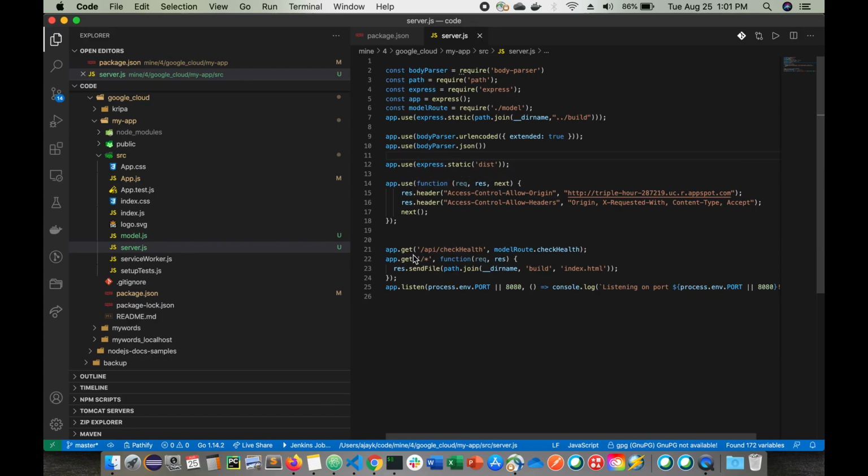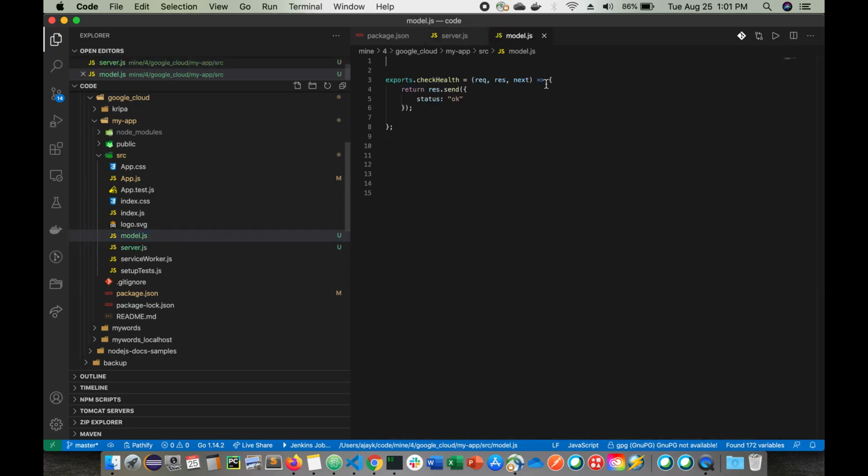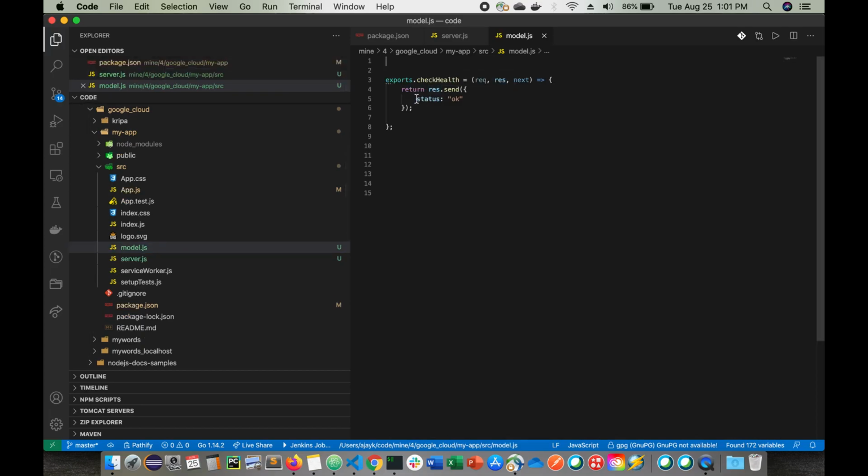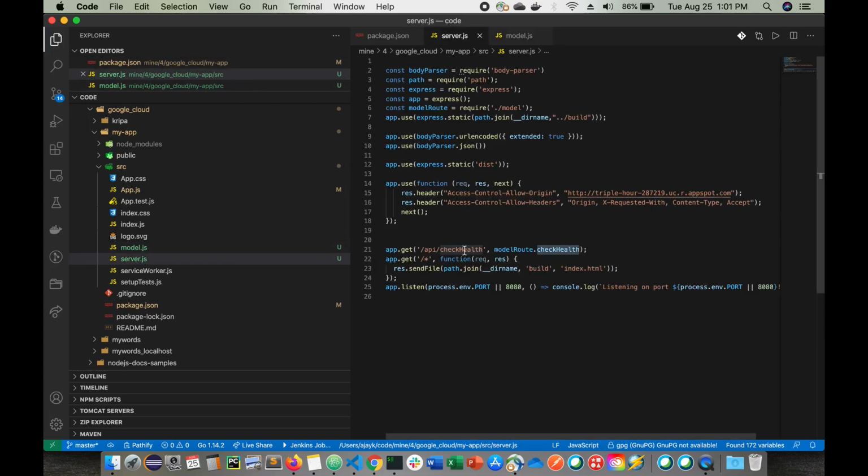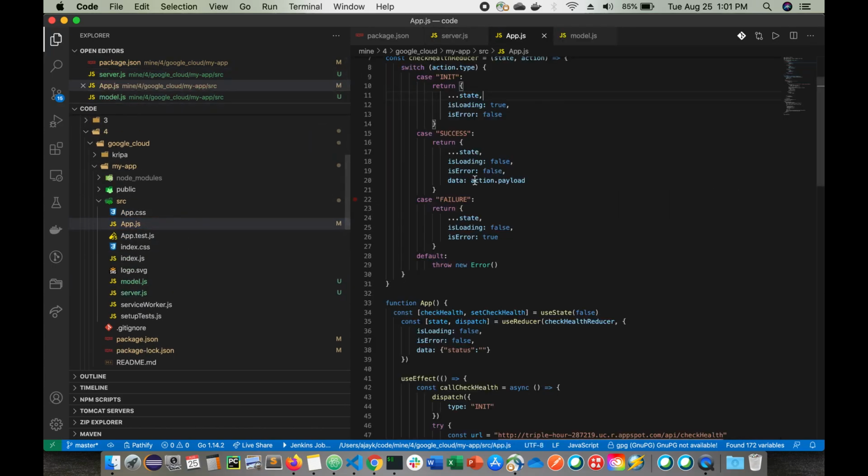Now one is your check health, which is calling another check call. This is a handler which I am maintaining in model.js, and what it does is just send a response with the status okay, and check health. I'll show you other things you need to do to make it work in Google App Engine. But for now, just concentrate on this. I'm just having one get call, and I'll make a call to it from our client, which is in app.js.